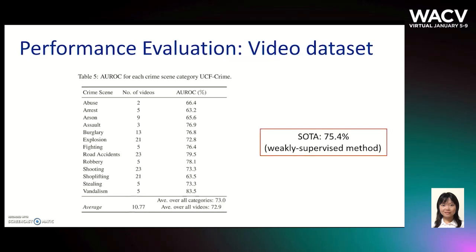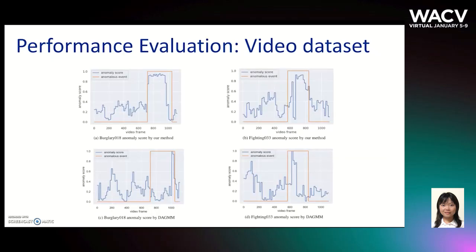We also evaluated our method on UCF crime, a video dataset consisting of 13 crime categories. Despite being unsupervised, our method was able to achieve an average AUROC of 72.9%, losing just by a tiny margin of 2.5% to the state-of-the-art. On selected samples, we also plotted a segment-wise anomaly score against ground truth. The orange lines show the ground truth and the blue lines show the estimated anomaly score. Our method significantly outperforms DAGMM.